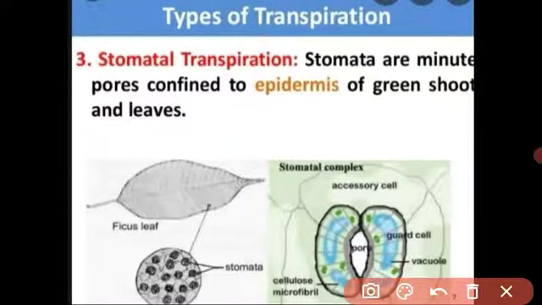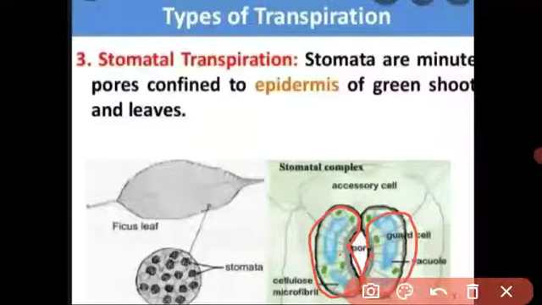When the guard cells are filled with water, they swell up and the stomata open, and the water is thrown outside as water vapor. The guard cells then shrink and the stomata close.